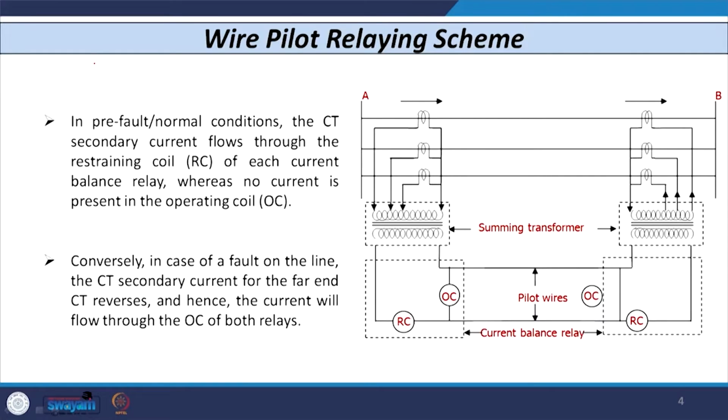As I told you, the pilot protection scheme is classified in three types. One is known as the circulating current wire pilot relaying scheme.